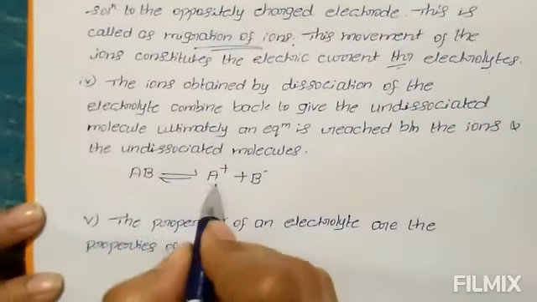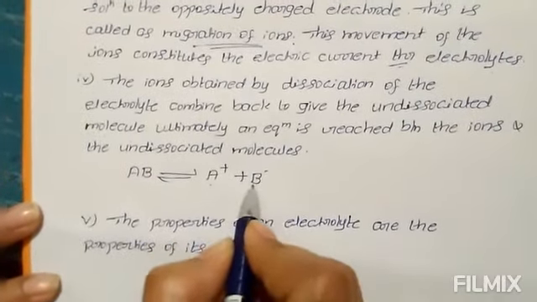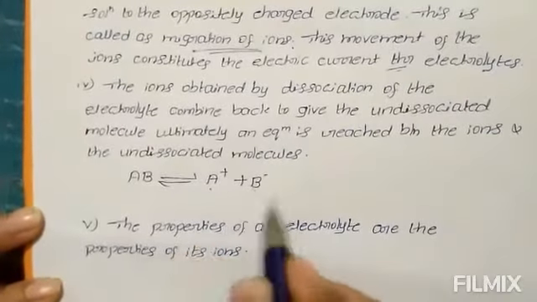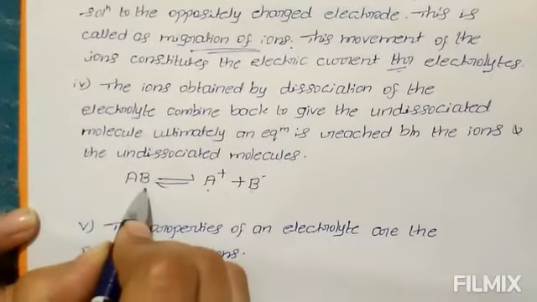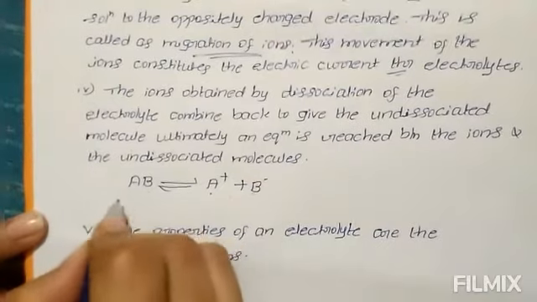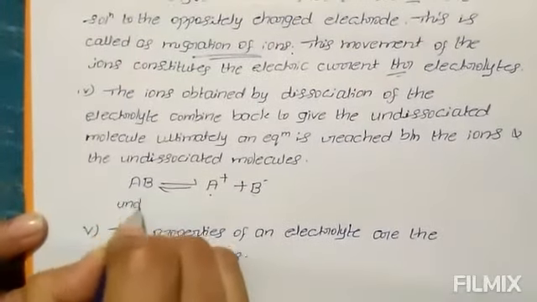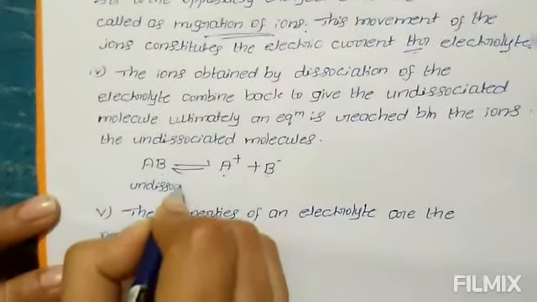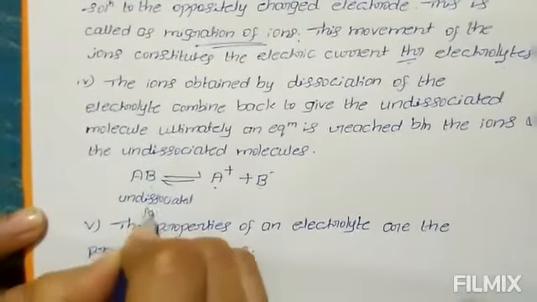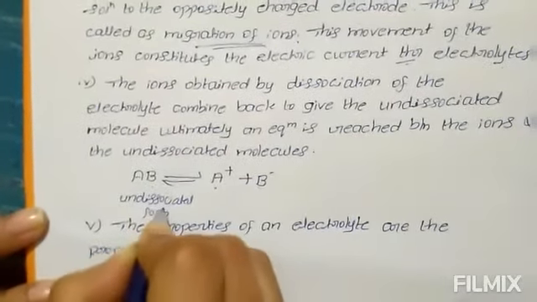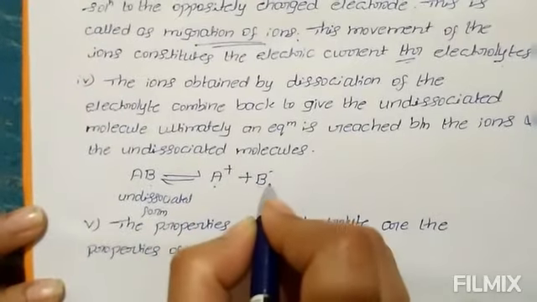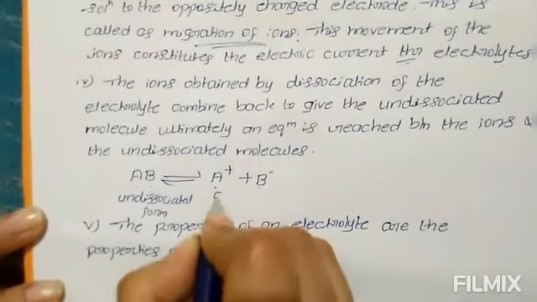This A plus and B minus combine together to form AB molecule. AB is called undissociated form and A plus and B minus are called dissociated form.